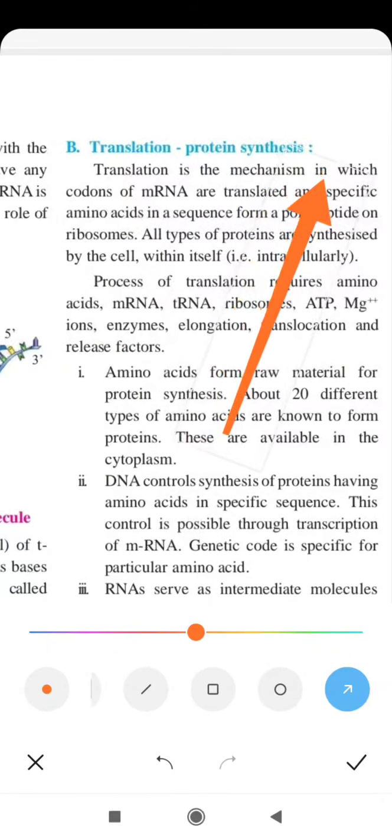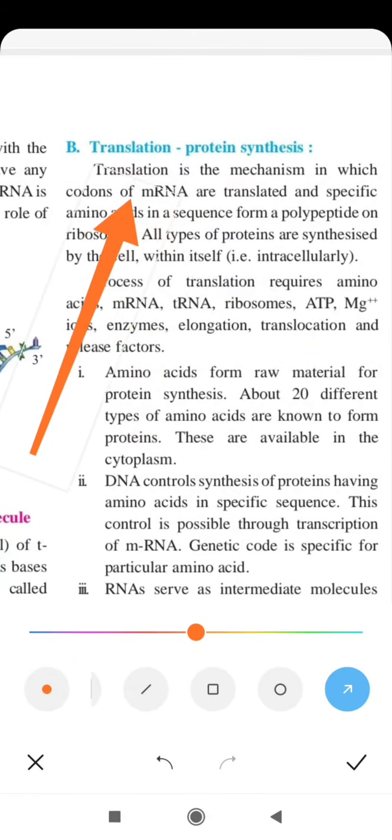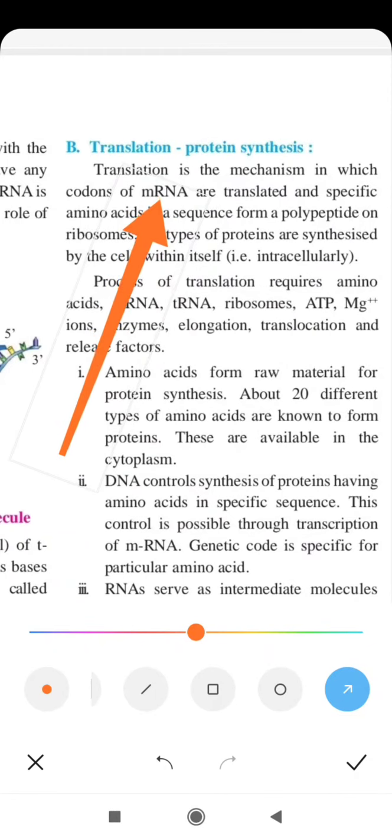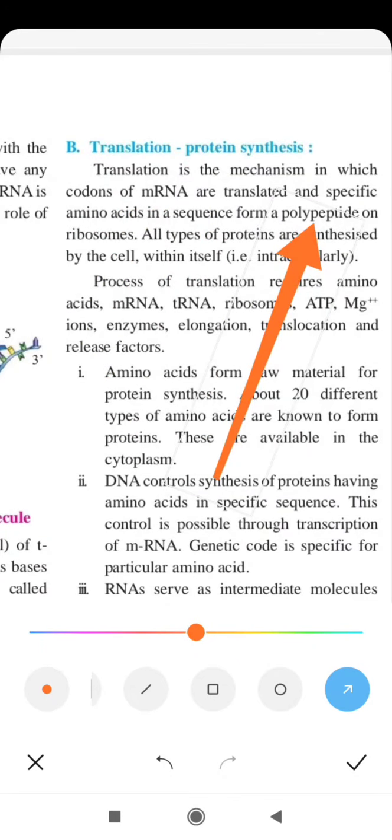So what is the meaning of translation? The codons of mRNA are the triplets of nitrogenous bases, and the translation occurs. What is there in mRNA? In mRNA, there is a sequence of nitrogenous bases, and these triplets of nitrogenous bases are called codons. And what is there in the polypeptide chain? In the polypeptide chain there is a sequence of amino acids.